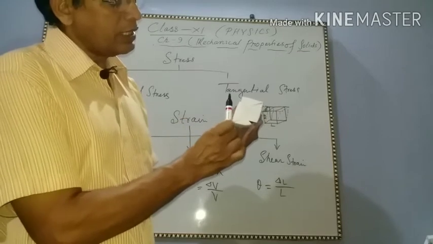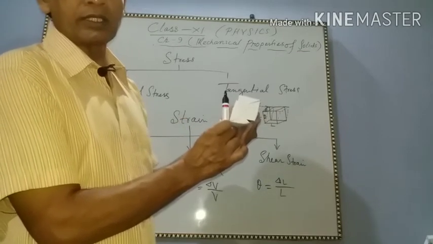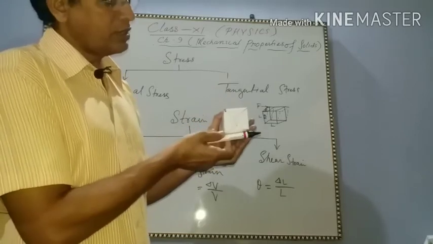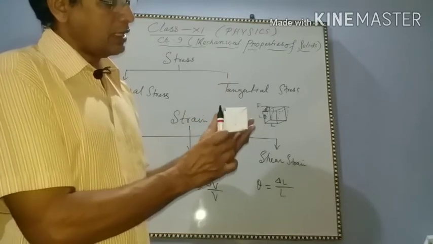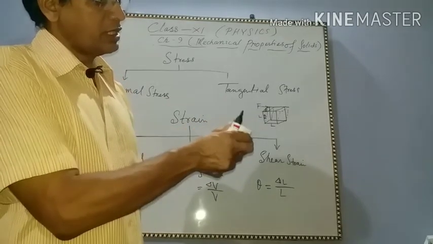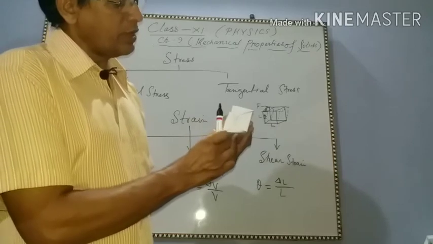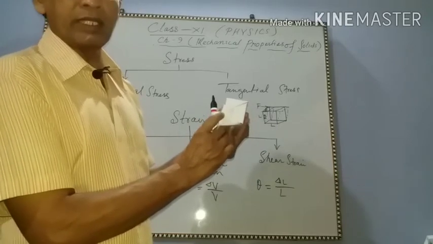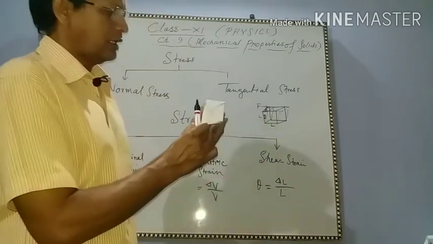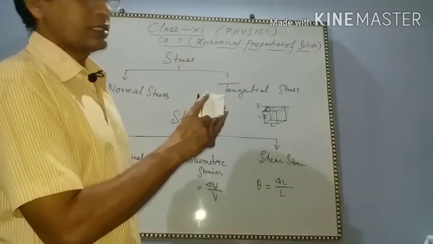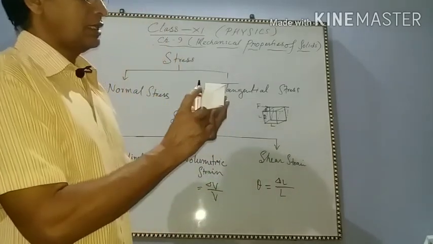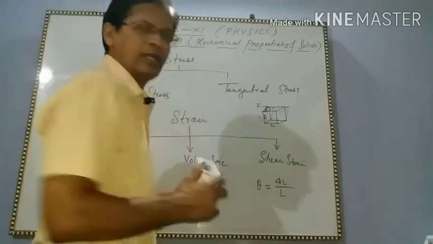Initially this is the fixed surface, this is L, and due to a force in this direction, the shape of the body is changed, so it makes an angle theta, and there is a shift, this is ΔL, and this length is L. Okay.